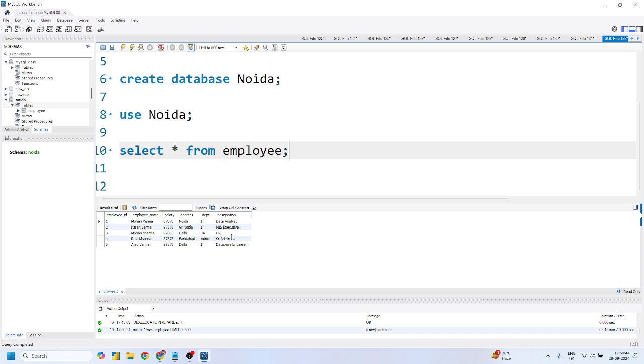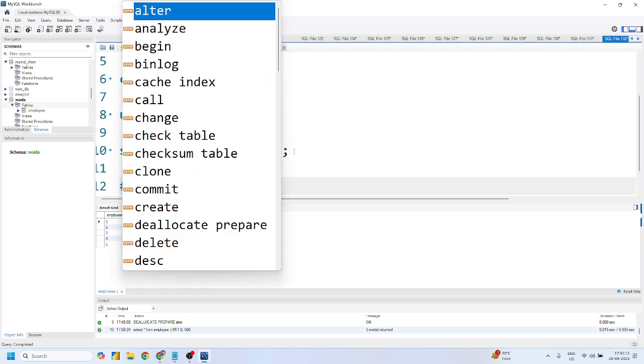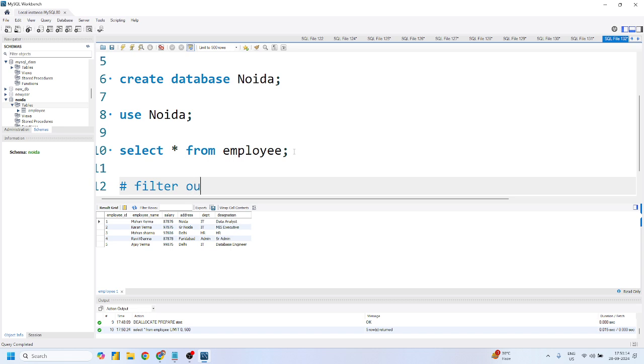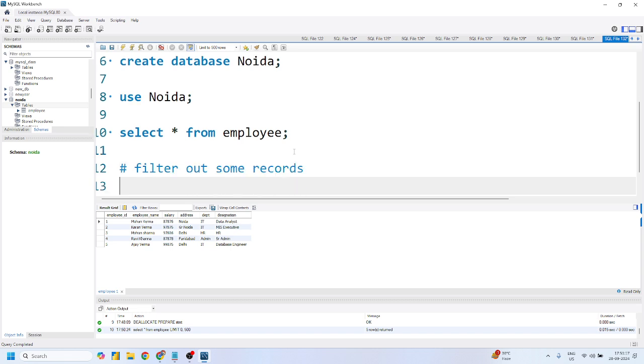Employee ID to designation, whether he is Ajay Verma or Ravi Khanna, and whether he is from HR or the designation is HR as well. Now, what is your second query? We have successfully learned how to import data. Now, what is our next step? Our next step is to select records based on some filters, to filter out some records. How can you filter out some records?